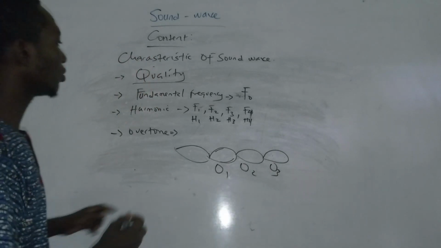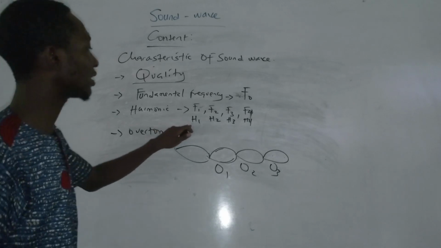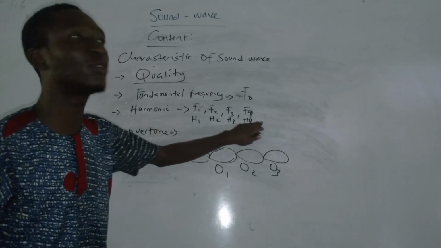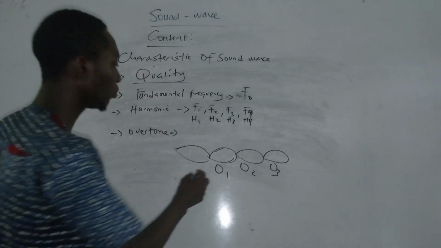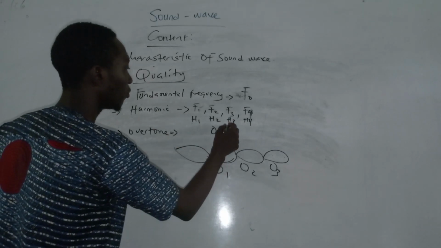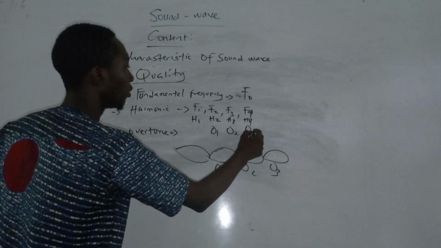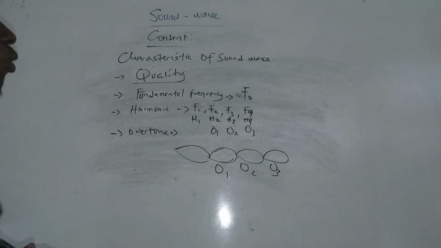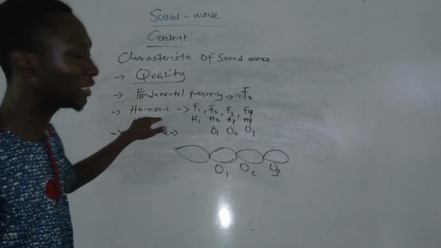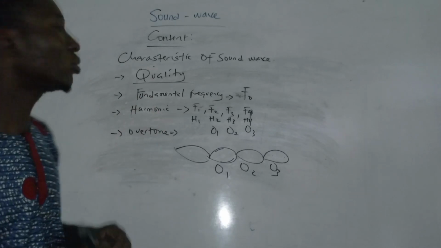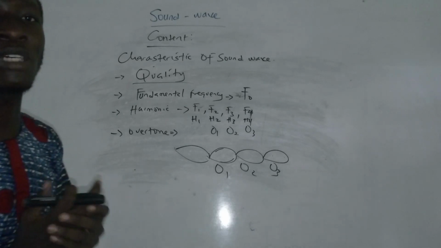Therefore, if I want to classify my overtone under this multiple fundamental frequency or harmonics, my first overtone will start from the second one. So this is the relationship of fundamental frequency with harmonics and with overtones. These three things determine the quality of sound produced.